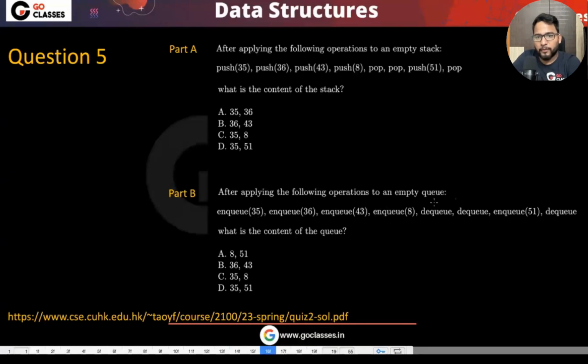After applying the following operation to the queue, I think you can do this also. So you NQ, NQ, NQ, NQ, DQ, DQ, DQ, DQ, NQ 51, and then DQ. So I think 8 and 51 should be the answer, right? A is the correct answer here.